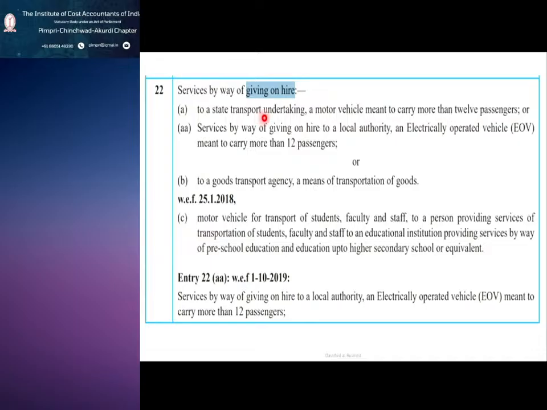To a state transport undertaking, a motor vehicle meant to carry more than 12 passengers, or services by way of giving on hire to a local authority, an electrically operated vehicle meant to carry more than 12 passengers, or to a goods transport agency, a means of transportation of goods.